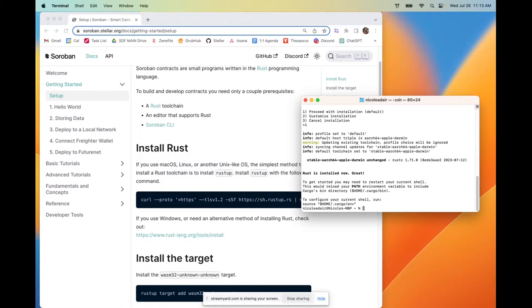In fact, Rust is an ideal smart contract language for a few reasons. One, it's type safe, which means that it helps prevent common programming errors by making sure that all types are consistent and correct. Two, Rust is memory safe, which means that it has numerous memory checks to prevent memory-related bugs. And three, it generates small binaries.